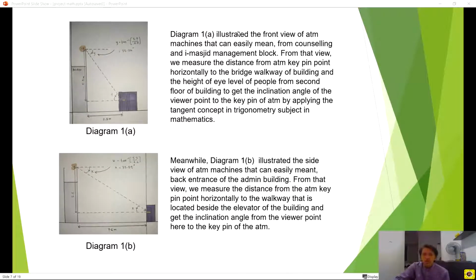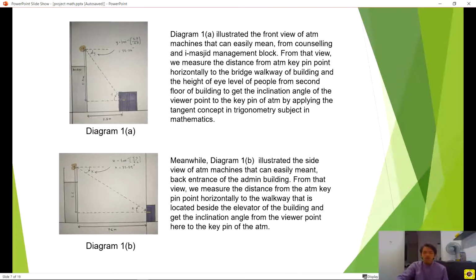Diagram 1a illustrates the front view of the ATM machine from the counseling and Masjid management block. From that view, we measure the distance from the ATM key point horizontally to the bridge walkway of the building and the height of eye level of people from the second floor of the building to get the inclination angle of the viewpoint to the key pin of the ATM by applying the tangent concept in trigonometry in mathematics.